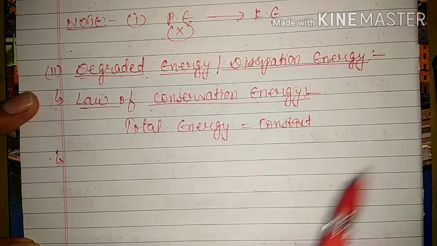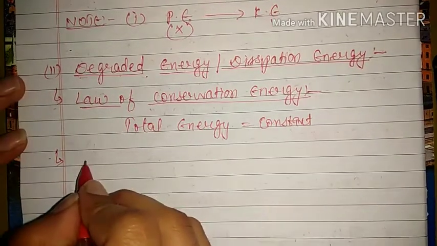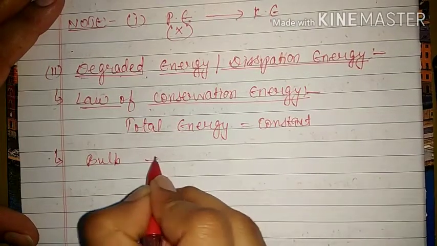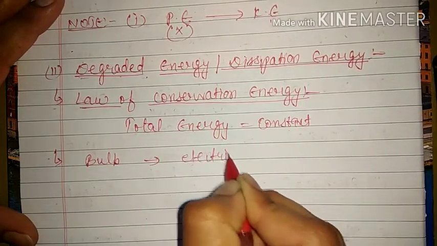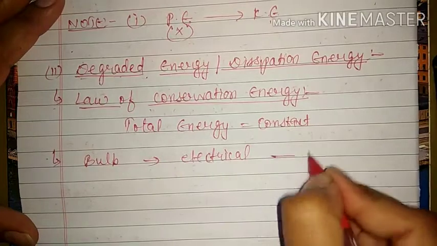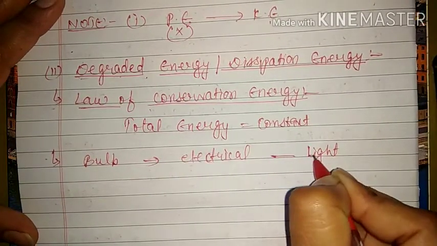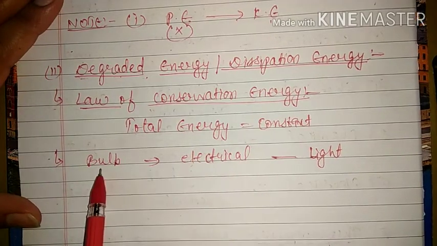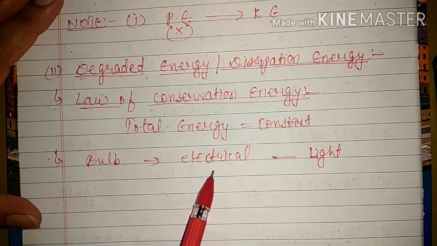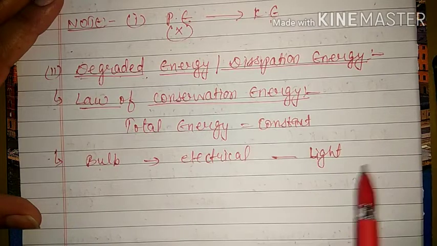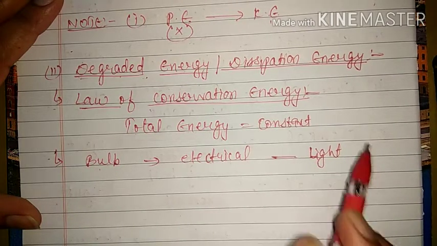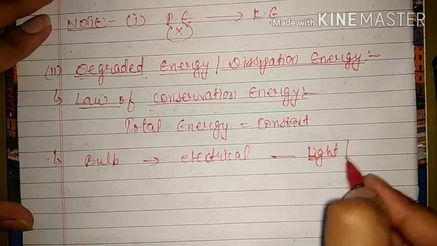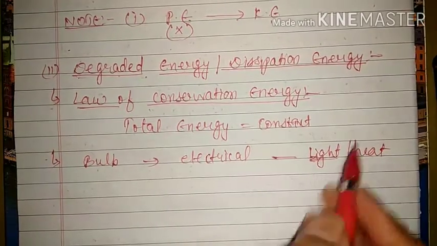or dissipation of energy. For example, if we are glowing a bulb with the help of electrical energy, we know that the bulb will convert electrical energy into light energy. Electrical energy into light energy. But we have noticed that after some time of glowing, the bulb becomes hot. The reason is that along with light energy, due to resistance, some amount of heat energy is also produced here.